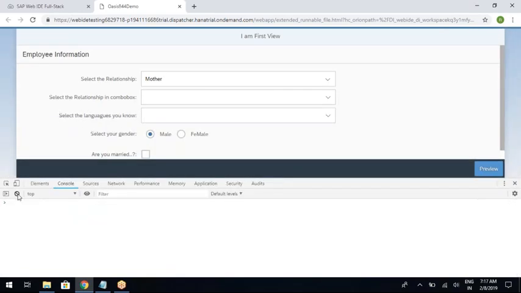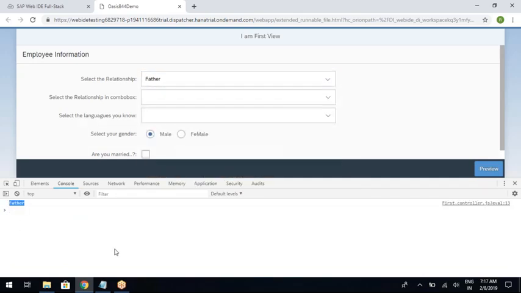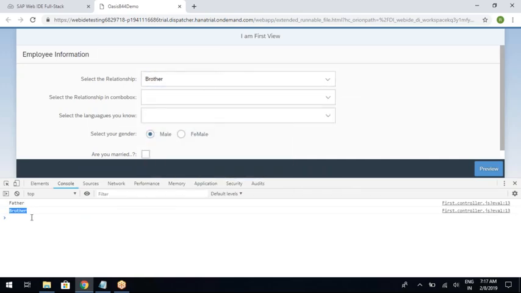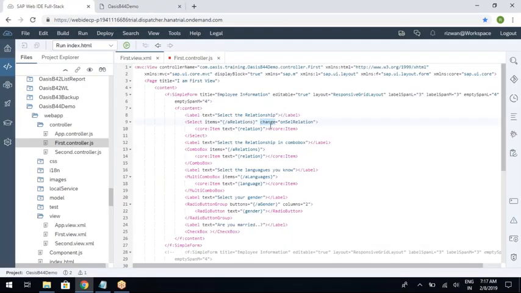All right. So I'm selecting father. You can see father in the console area. If I select brother, you can see brother in the console area. Understand? Right. So the way you have done to read the value from this select box, the same methodology you need to follow for the combo box as well as the remaining ones.